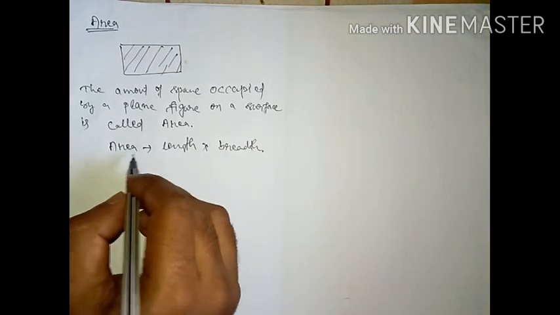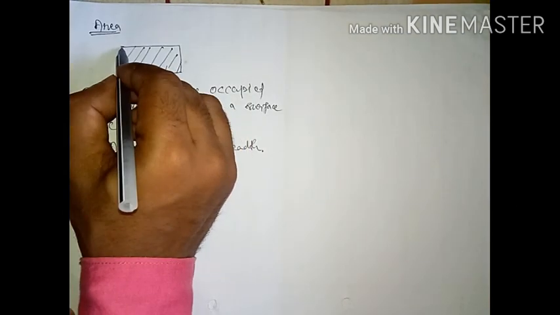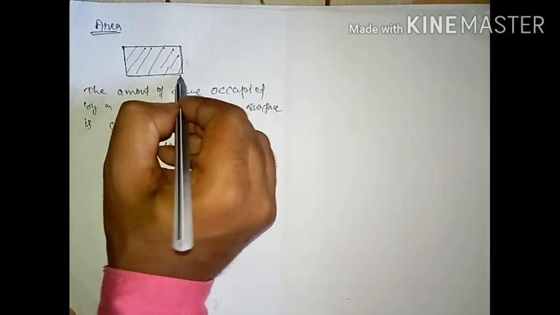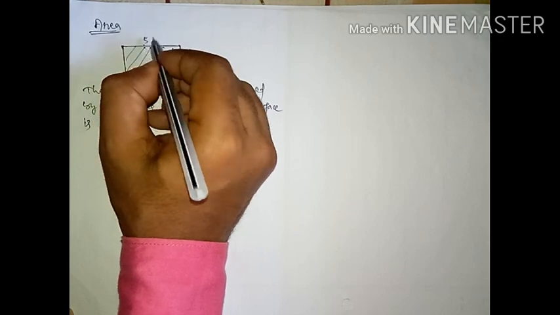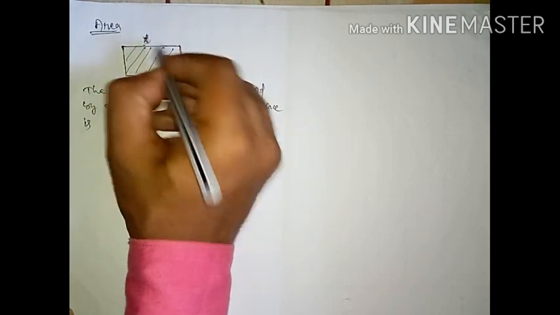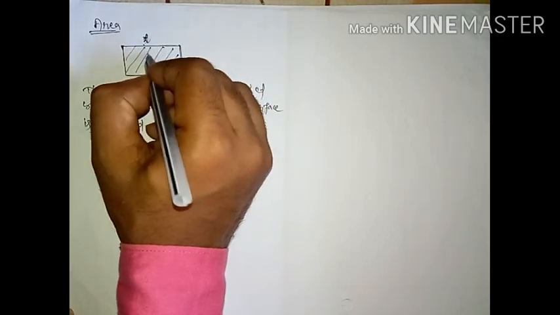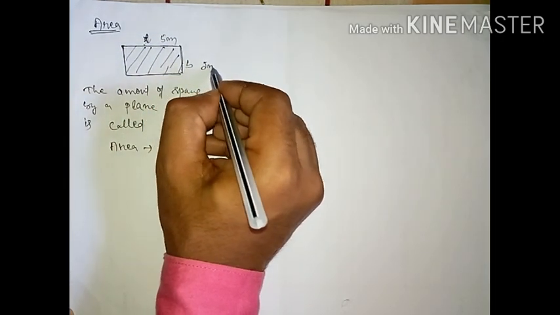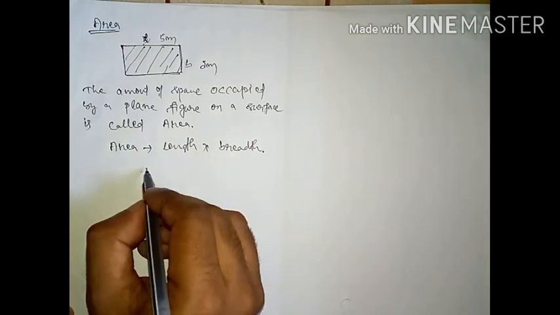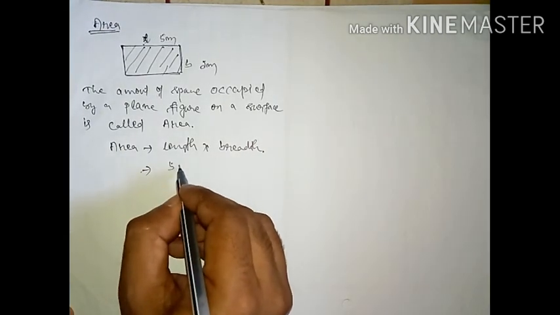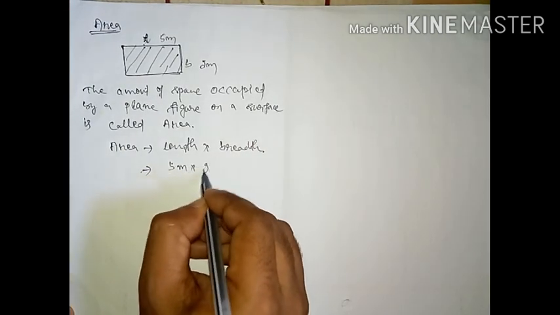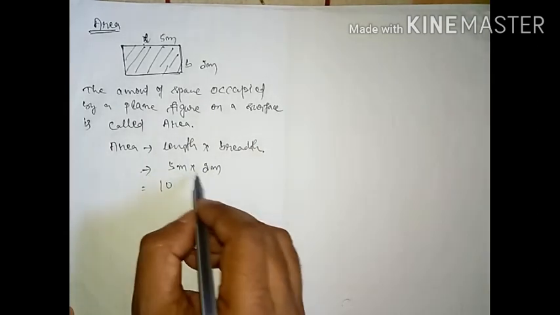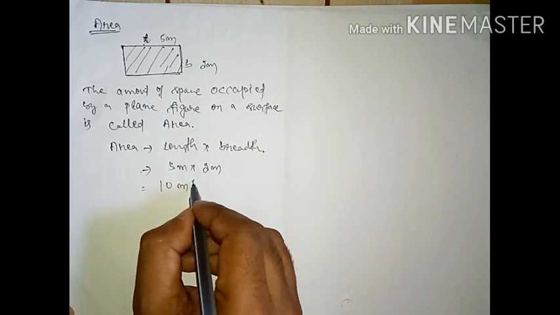In this diagram, if I ask you which one is your length and which one is your breadth, so here you can write a, this is your length and this is your breadth. Suppose length of this one is 5 meter and breadth is 2 meter. If I ask you to find out the area, easily you can calculate 5 meter into 2 meter. 5 twos are how much, students? 10, and meter into meter becomes meter square.